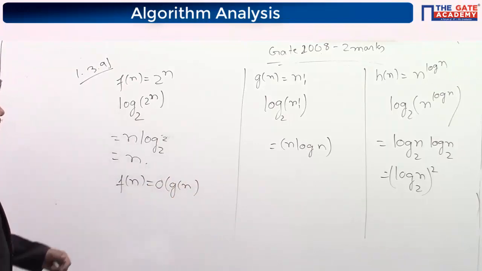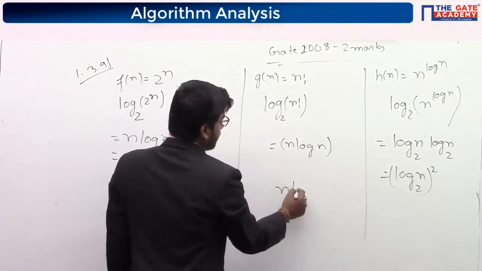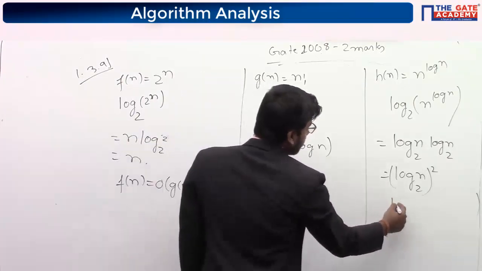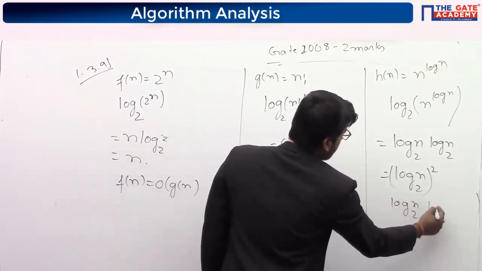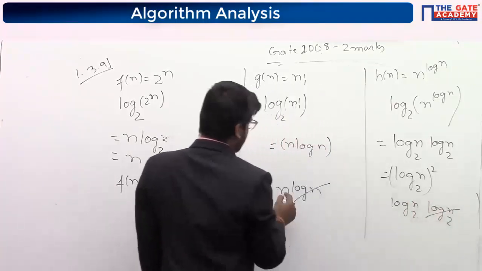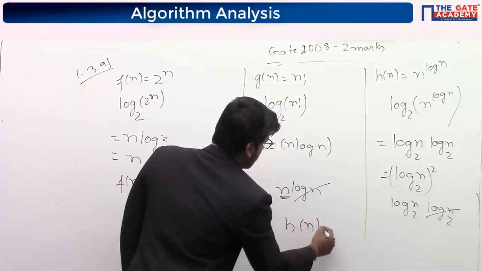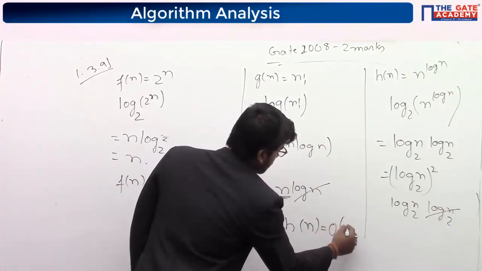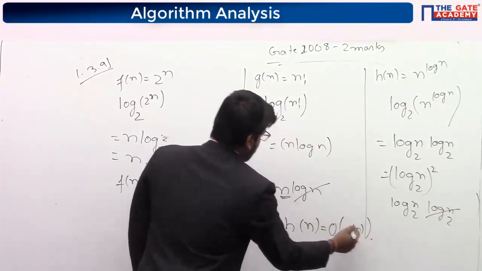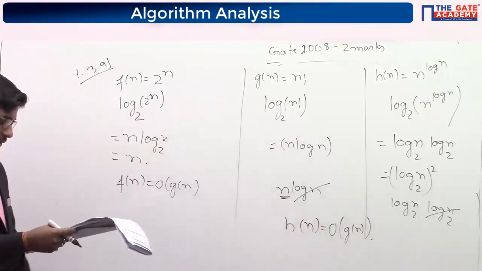Okay. And if we compare these two functions, n log n and here log n square, cancel log n. So it is n. So Hn is big O of Gn, because this one is greater. Hn is big O of Gn.